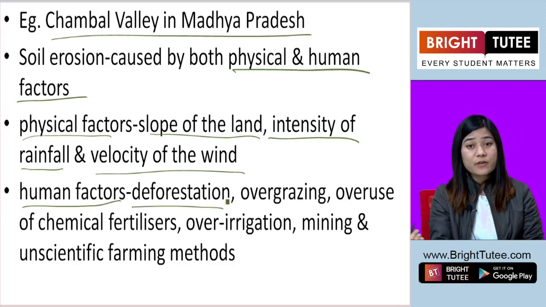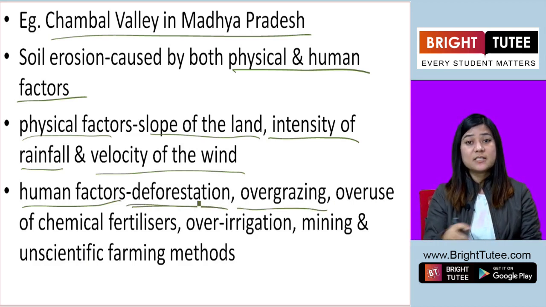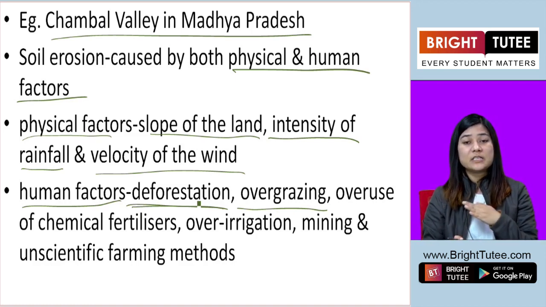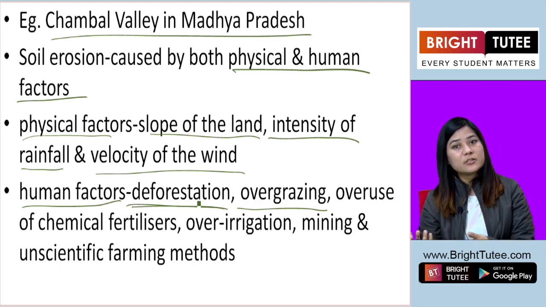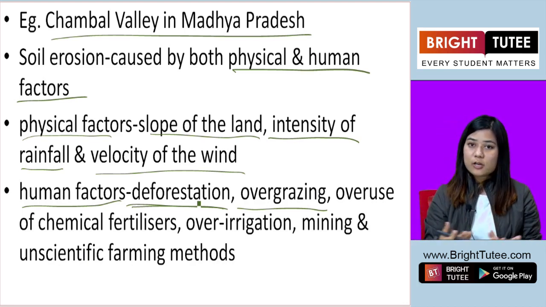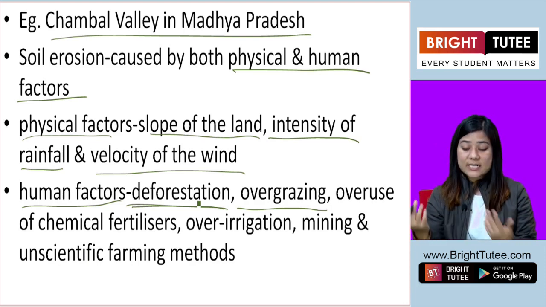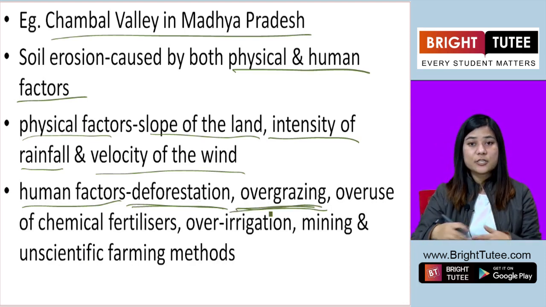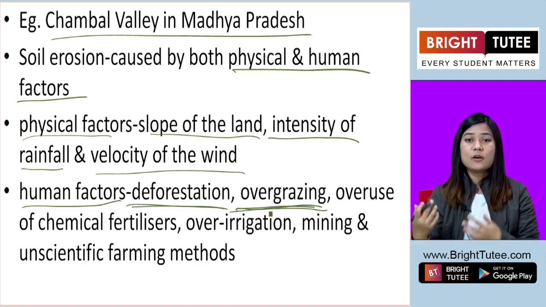They are deforestation and overgrazing. Deforestation means a large number of trees being cut, forests being denuded for creation of settlement areas for people to live, for agricultural purposes, for building of industries, for building of roads, etc. Overgrazing is use of the land for grazing of animals.